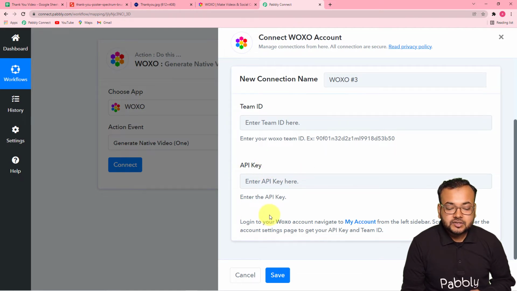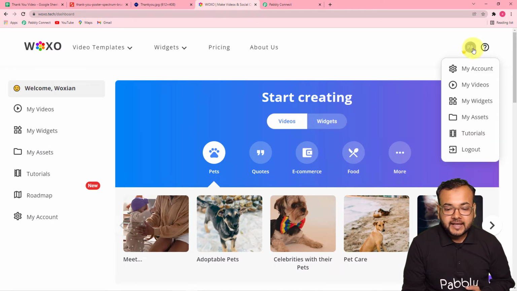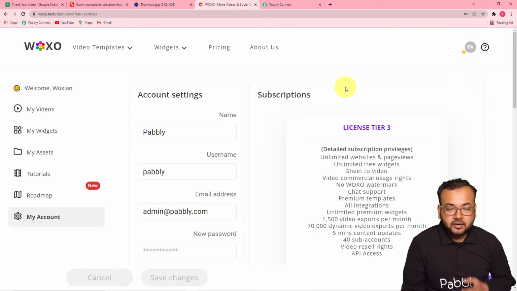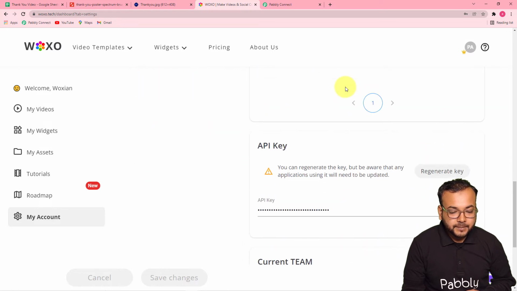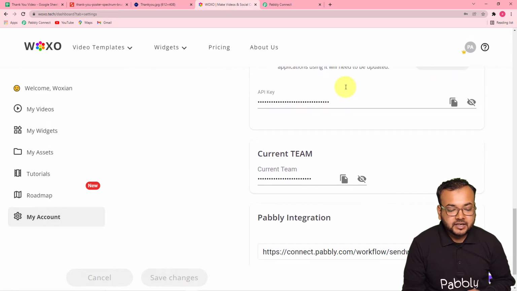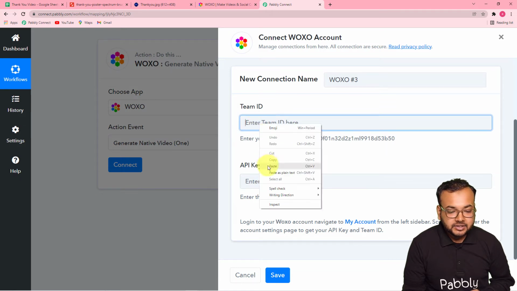So guys, to find these things you have to log in to your Voxo account, and in my account section you will find these things. Let me show you. This is my Voxo account, guys, and here I'm going to click on this profile icon, and here I have this my account section. On this page, when you scroll down a bit more, here you can see we have this current team ID. You have to click on this copy icon like this, and paste the team ID here in this team ID field in Pabbly Connect.